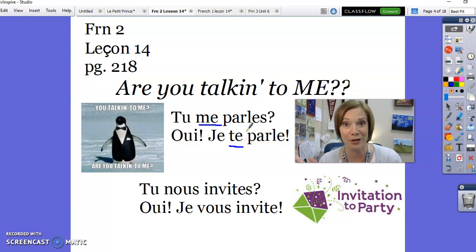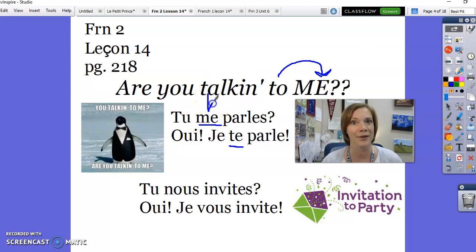Now, what do you notice about those sentences? Besides the fact that they're in French, there's one big difference between the way we ask the question and answer the question in English and the way that it's set up in French. Are you talking to me? The word me comes at the very end. But look at the way the French sentence is set up. Tu me parles, it goes right here in the middle. Oui, je te parle, again, kind of right there in the middle before the verb.